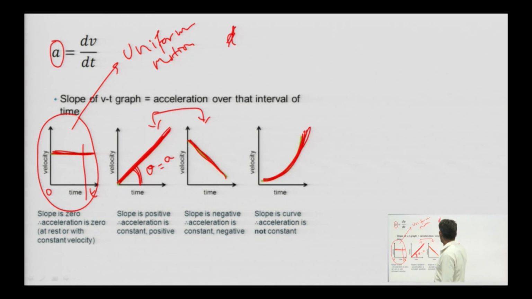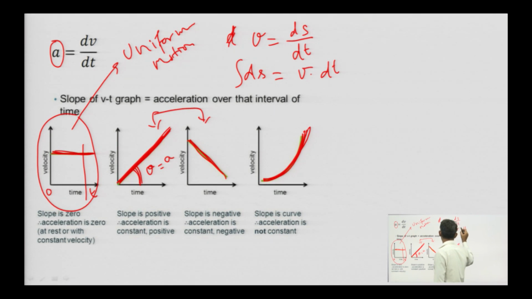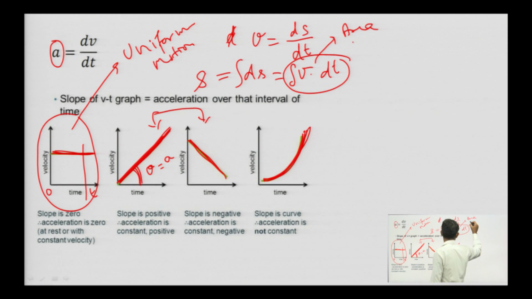What is V? I told you, it is ds by dt. So, what is ds? ds is V into dt. So, by integrating, we will get S, total distance, displacement. So, displacement is what? Area under which one? The V-t graph.